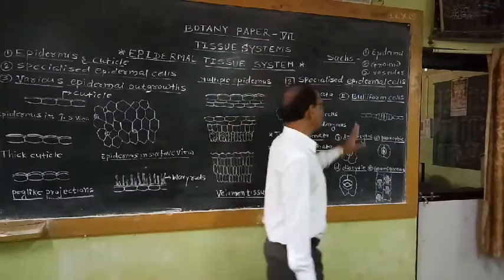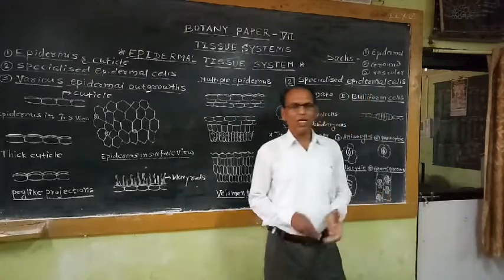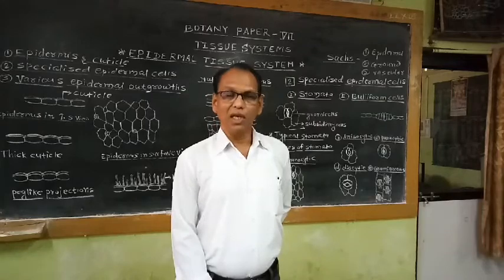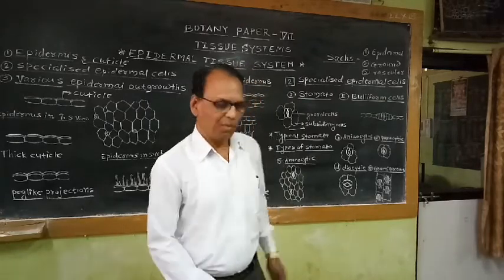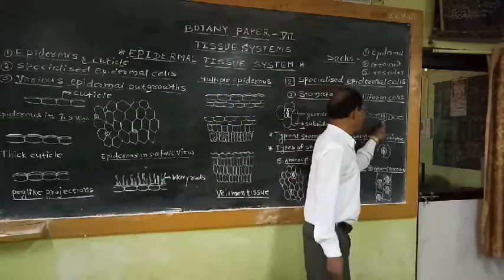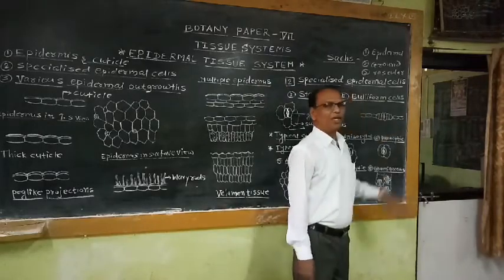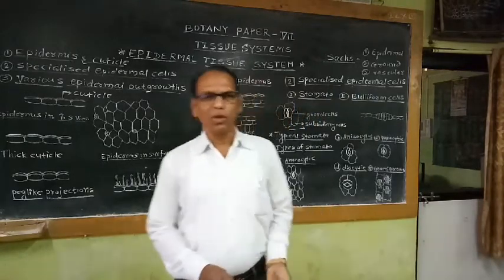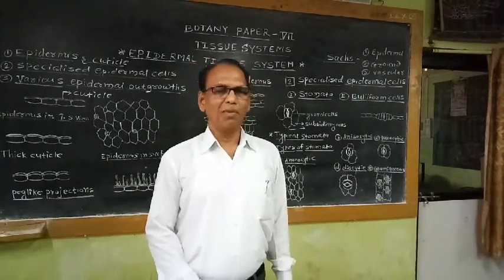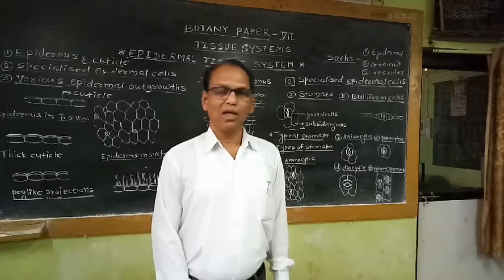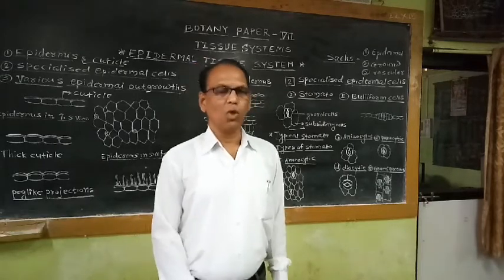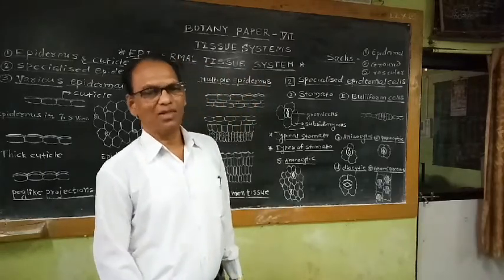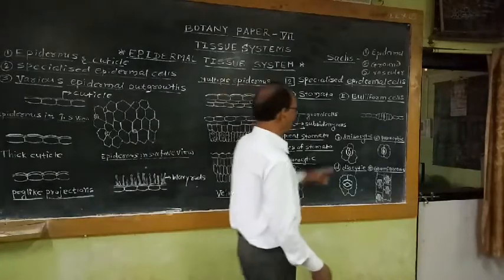So as far as the functions of these bulliform cells are concerned, according to some anatomists, these bulliform cells play an important role in keeping the young leaves in erect condition. That means these bulliform cells have the ability to absorb water from neighboring cells, and these cells become turgid. And due to becoming turgid, the epidermis layer gets stretched, and young developing leaves don't roll, they become erect in order to expose the young developing leaves to the sunlight. This bulliform cell plays an important role.